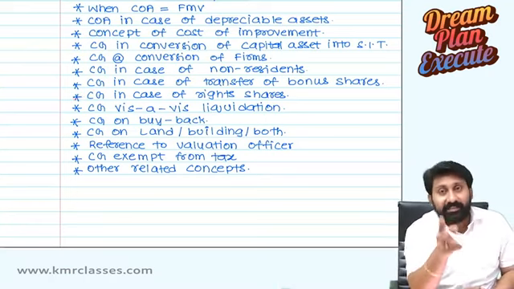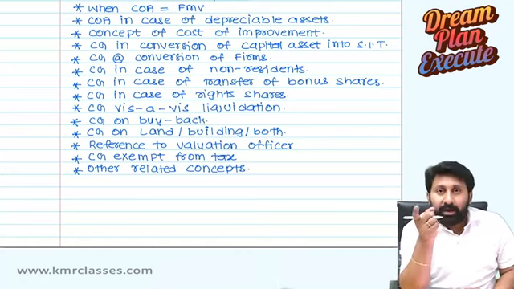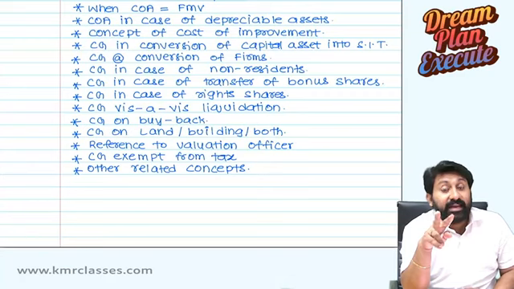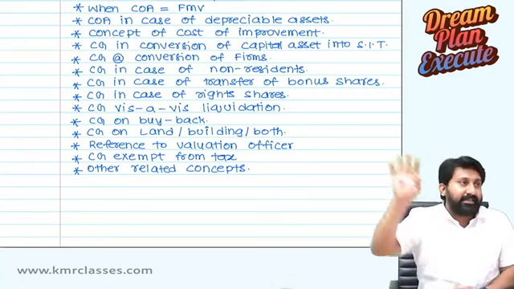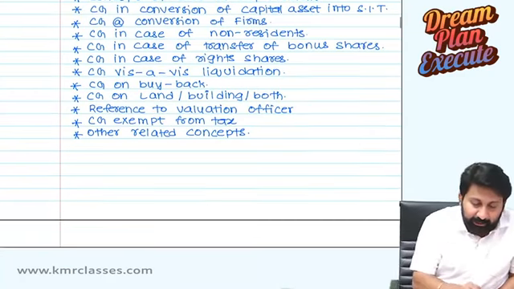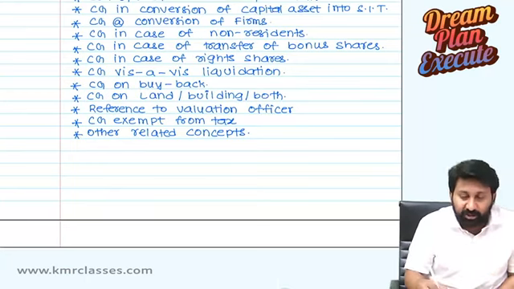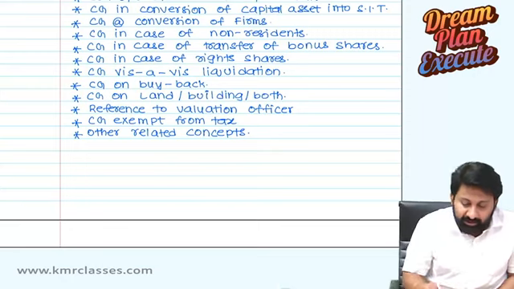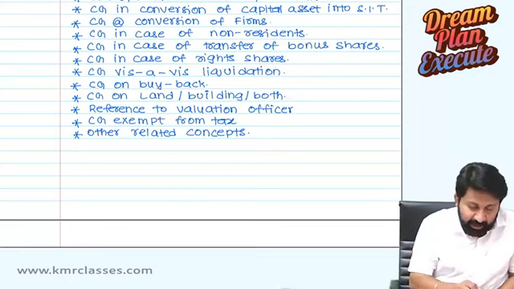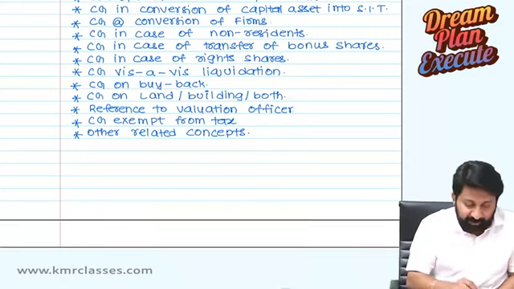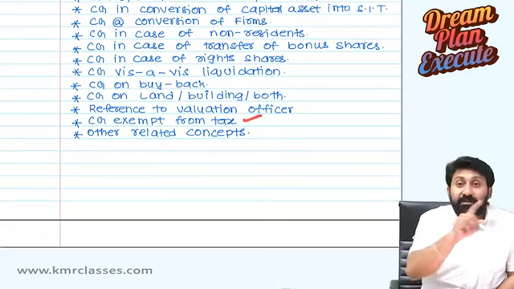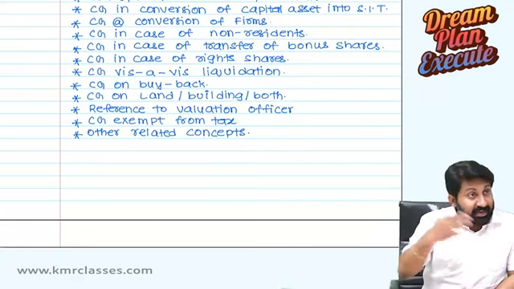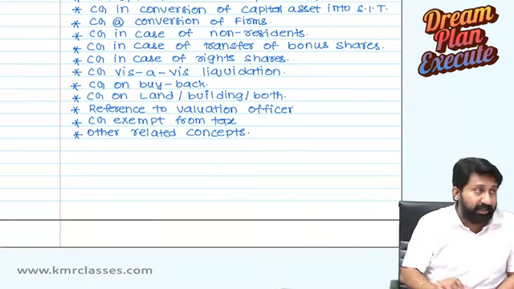In case of rights shares, 2 topics will come. Transfer of rights shares acquired. Second one, transfer of rights entitlement. Both are discussed there. Next one, capital gains vis-a-vis liquidation. Capital gains on buyback. Capital gains on land, building or both, 50C. Reference to valuation officer, 55. Capital gains exempt from tax, 54. Full set of sections we are going to read. There are 9 exemption provisions. All those we are going to read there.